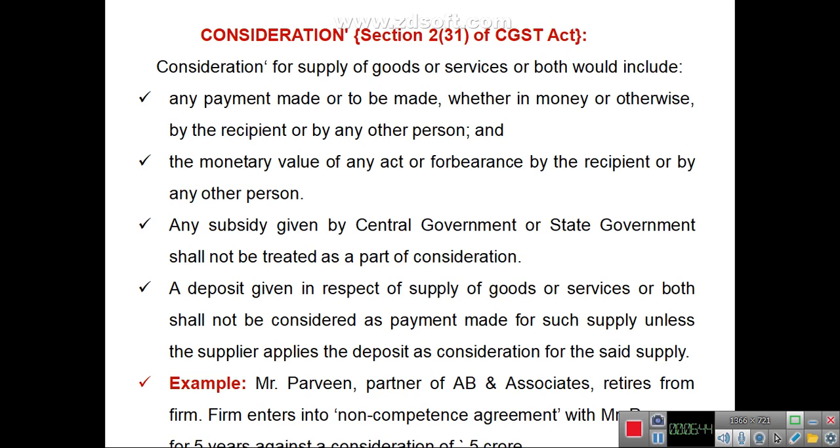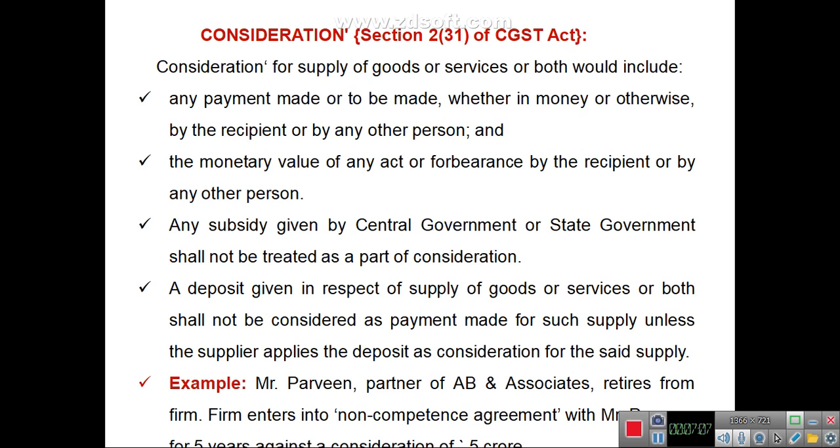Any amount given as an advance to the supplier for supply of particular goods or services will be treated as consideration only if that deposit is applied as payment for that particular supply.